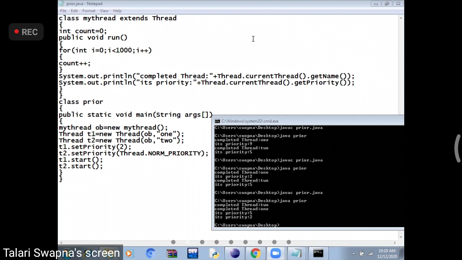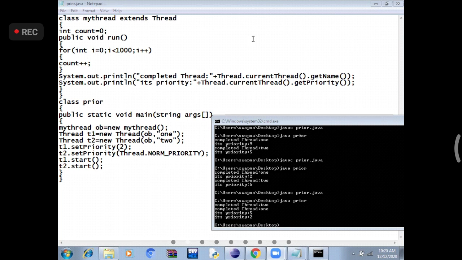Because the thread with priority number 5 is completing counting first. So priority number 5 I gave for the second thread. Even though I started T1 first, you can observe that the second thread is getting completed first.